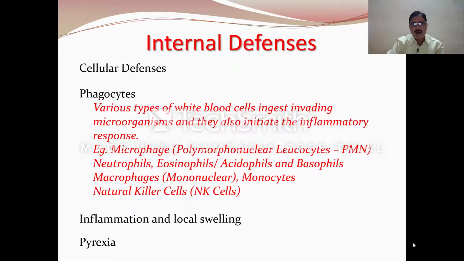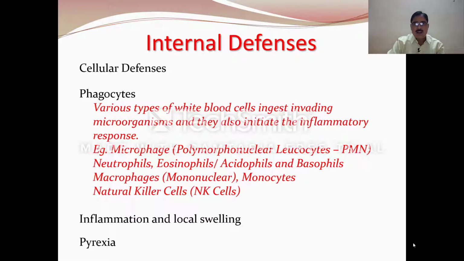For example, the PMN, the polymorphonuclear leukocytes, which include neutrophils, acidophils or eosinophils, and basophils. Then the macrophages, which are the mononuclear leukocytes, then monocytes and NK cells or the natural killer cells.